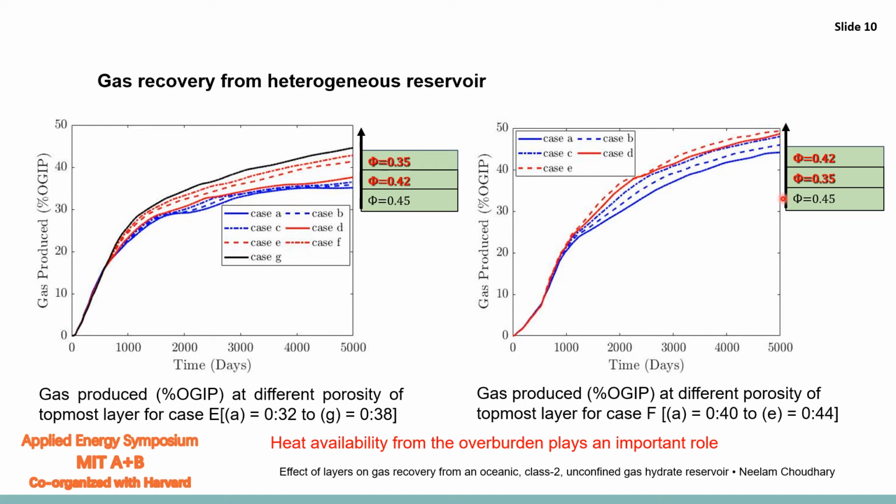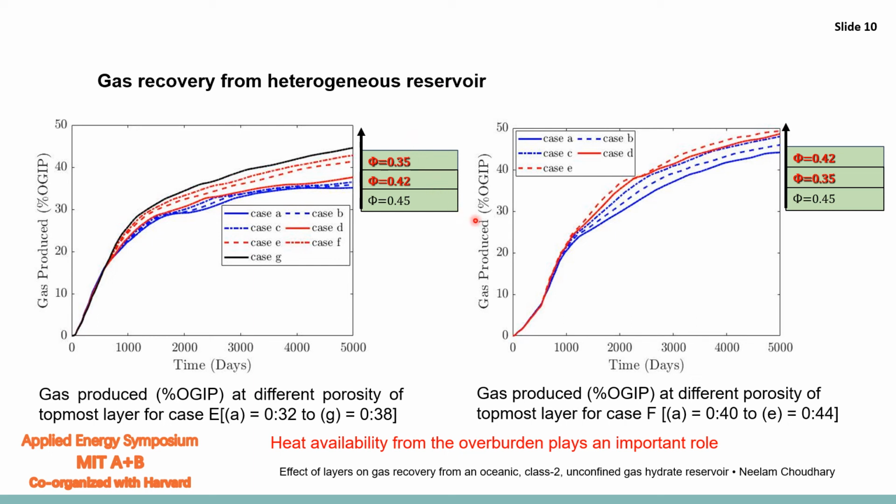When we compare these two figures, we can clearly see that the total percent gas recovery is more in case F as compared to case E. It is around 50% for case F and 40% for case E. This is clearly because the top layer located near the overburden affects the gas production more because of the heat availability from the overburden.